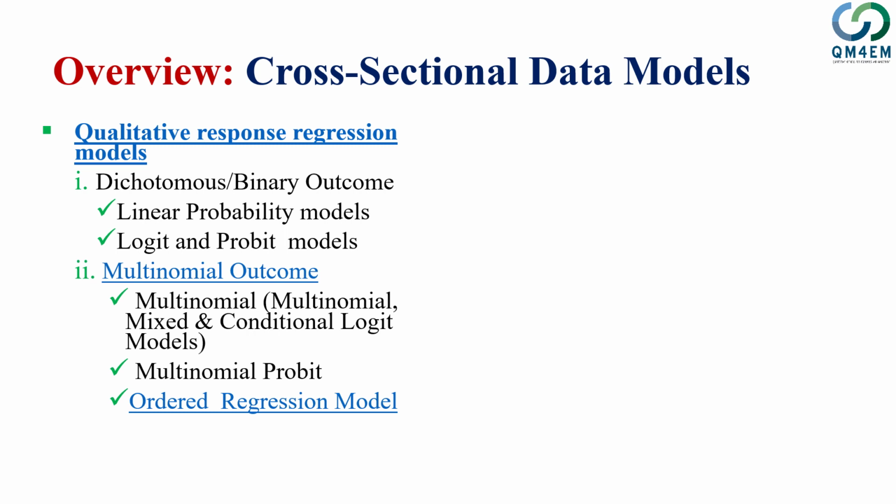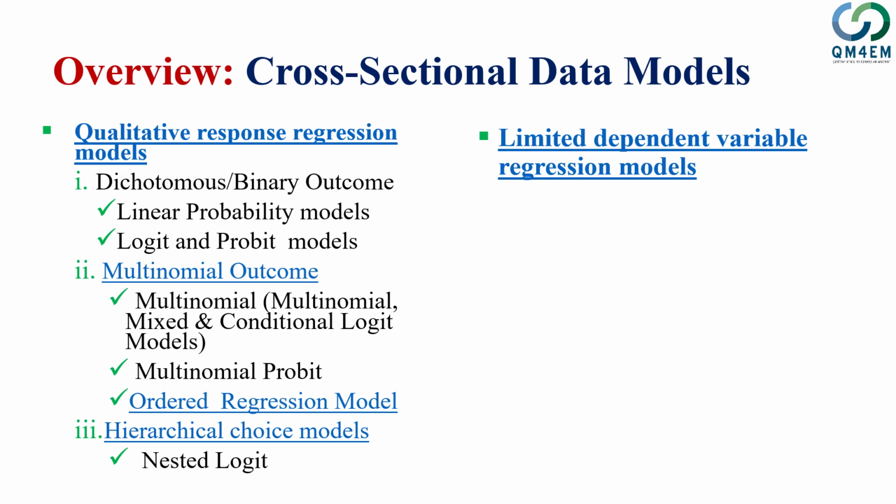We also have ordered regression models. Then we have hierarchical choice models, and within hierarchical choice models we have the nested logit model; I took just one example. Then we have limited dependent variable regression models.